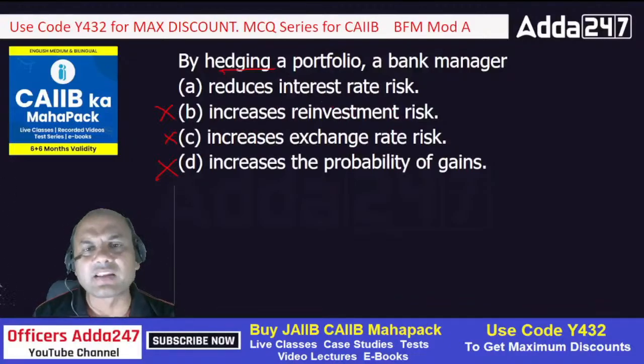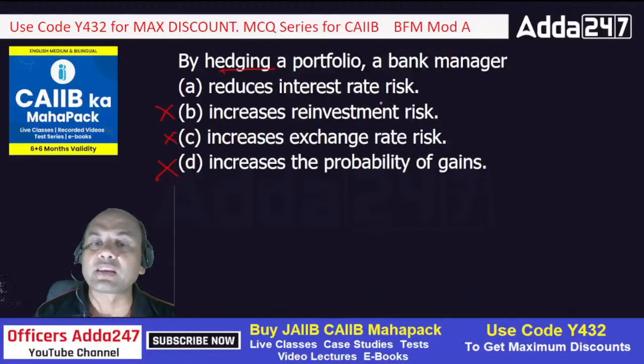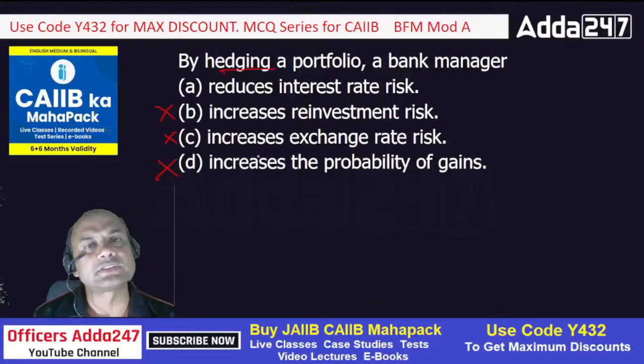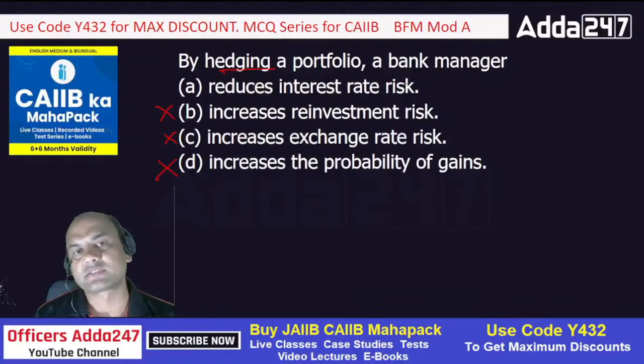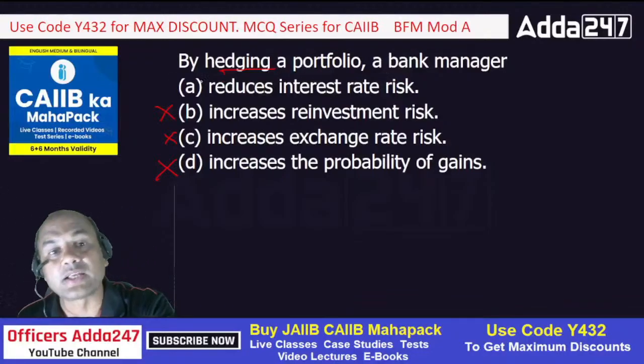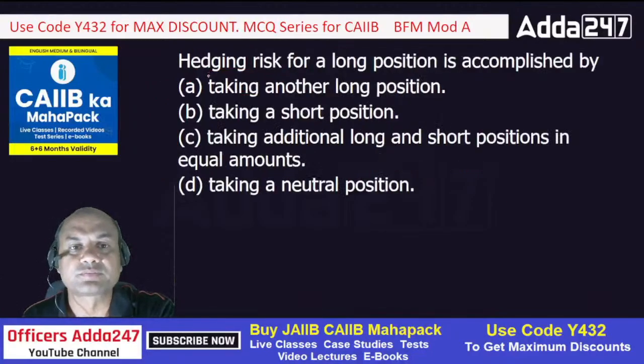Reinvestment is not directly related to the hedging part, but somewhere it can be indirectly related. But as these answers are increasing, this is totally out. Hedging a portfolio, or hedging any commodity, using derivatives is to reduce that risk. So the answer is A.